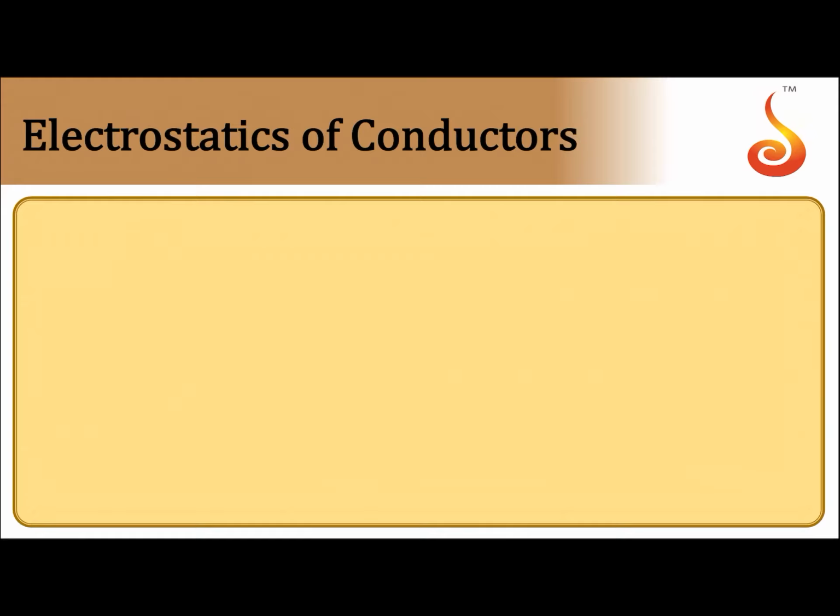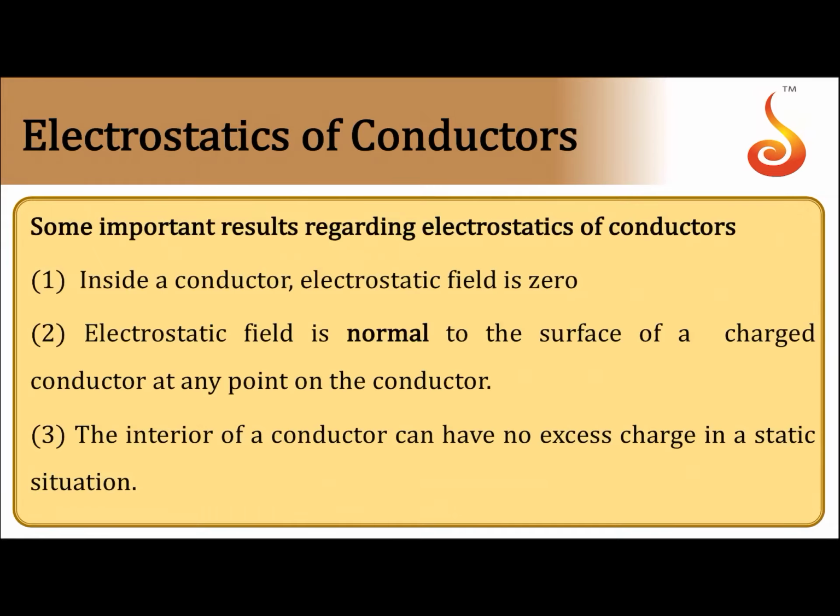Electrostatics of conductors. In this section we will discuss some important results regarding the electrostatic behavior of conductors. First one: inside a conductor, the electrostatic field is 0. In the interior of a metallic conductor, at any point, the field must be 0.